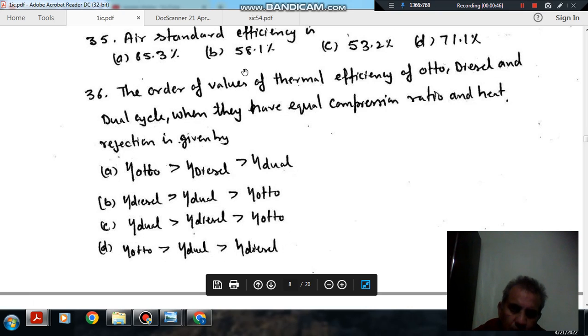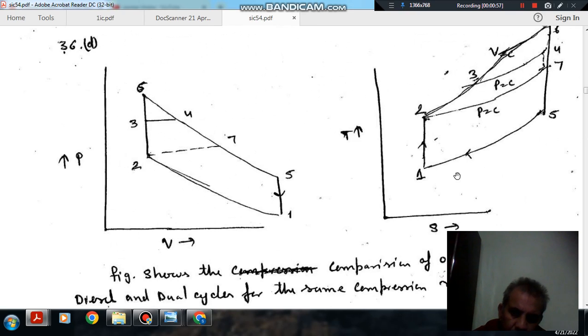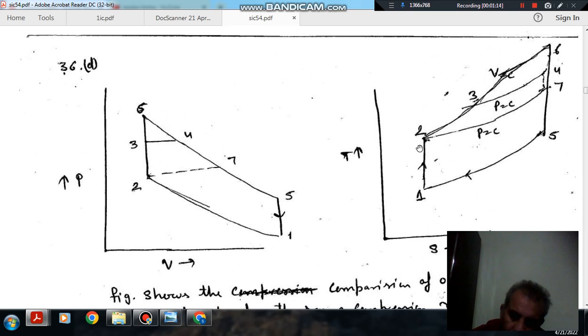Okay, so now the condition is having equal compression ratio and heat rejection. So heat rejection is the same in all three cycles, so process 4-1 is common for all these systems. 1-2 is your isentropic compression, and for the Otto cycle, 2-6 should be your constant volume process. So 2-6 is your constant volume process, and this is your isentropic expansion, and then heat rejection.